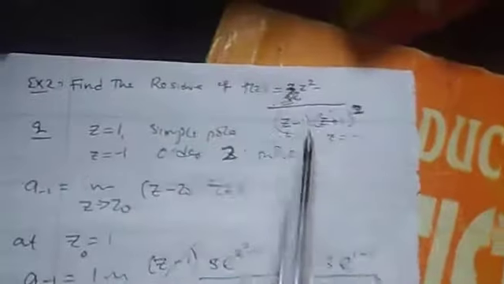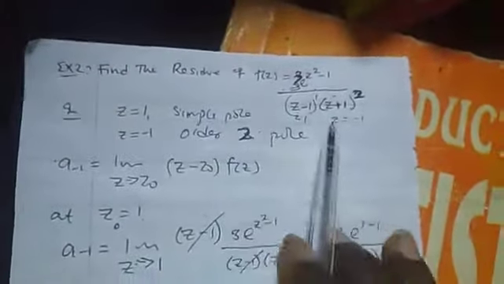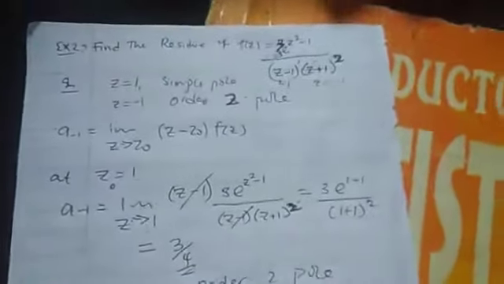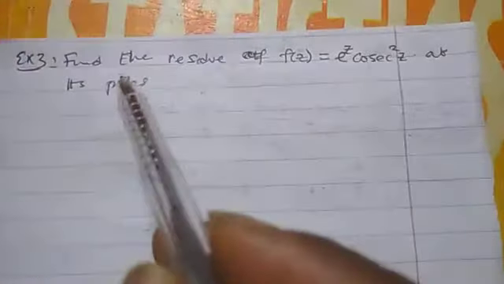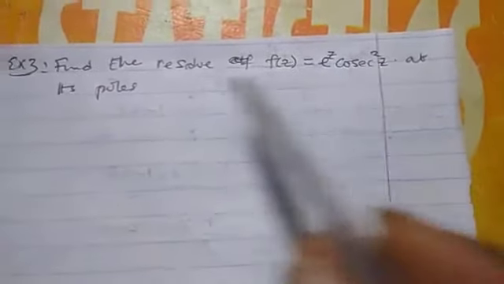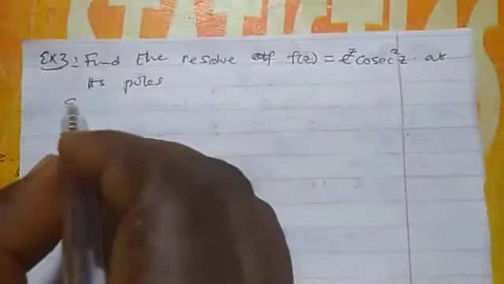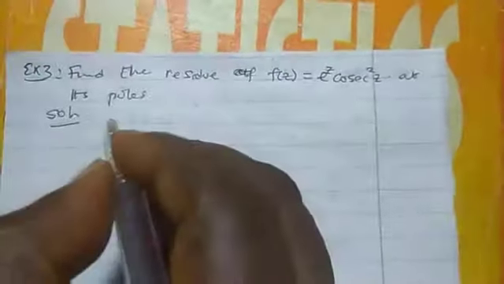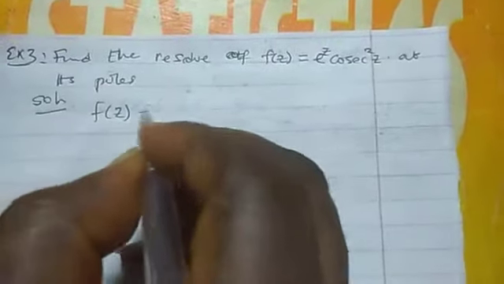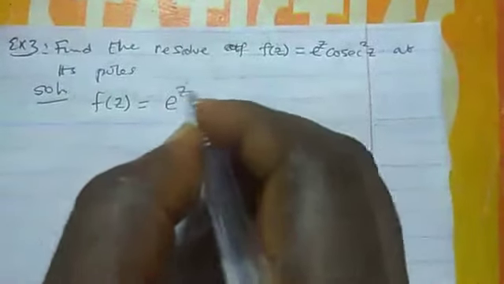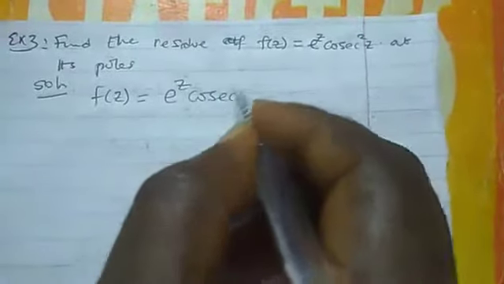So we have found the residue of this at its poles. So let's consider another example. We have example 3 here. Find the residue of this function at its poles. So solution. The first thing is this f of z can be written as exponential z cosec square z.